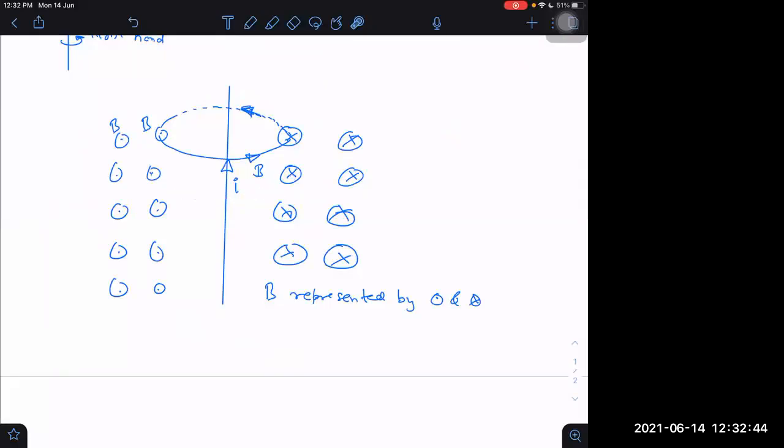From the back side it is returning back, and this is again a closed loop only. It goes into the plane and from the back side comes out again. There can be infinite such circles, and infinite such dots and crosses. One dot represents one magnetic field line coming out. One cross represents one magnetic field line entering into the plane.